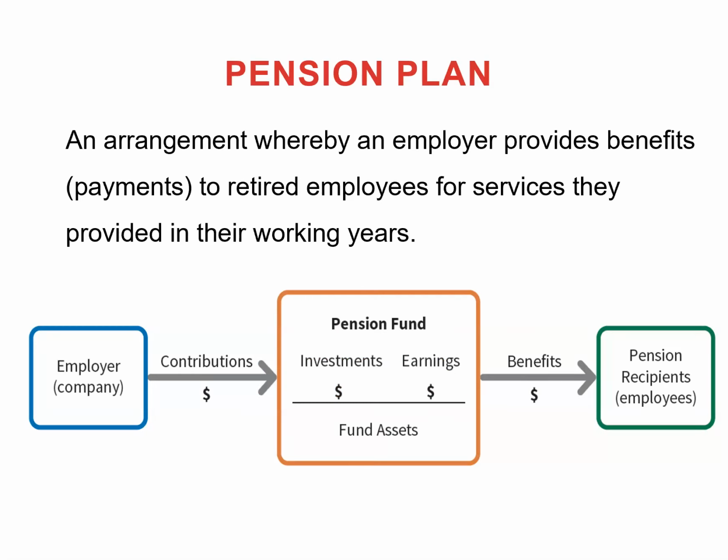A pension plan is an arrangement or agreement between the employer and employees where there is a fund and the employer makes some payments or contributions to the fund, and when employees retire they get benefits from the fund. So this is the promise the employer makes to their employees by providing contributions, and this money is invested in the stock market, bonds or other securities, and when the employees retire they get the benefits. There are different types of pension plans.